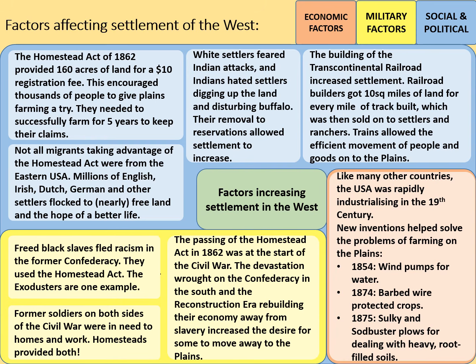In 1854, wind pumps for water were introduced. 1874 saw the introduction of barbed wire to protect crops from animals. And in 1875, the sulky and sodbuster ploughs for dealing with the heavy root-filled soils of the plains were also introduced. So we can see how all of these things either addressed the problem on the plains or increased the settlement of it.